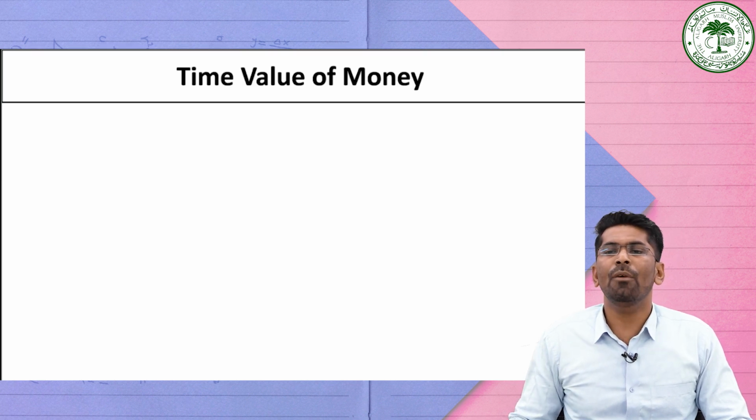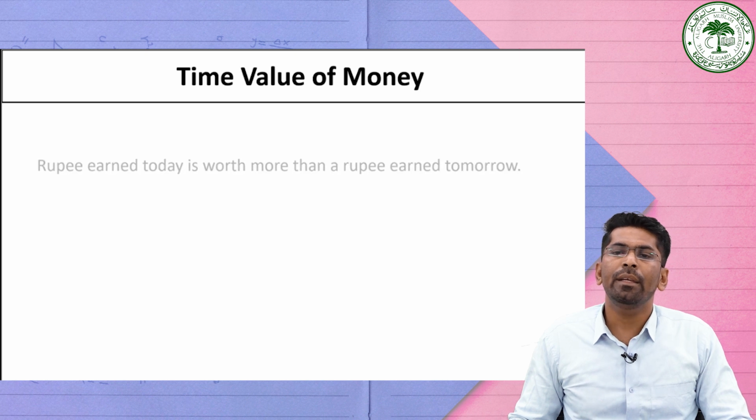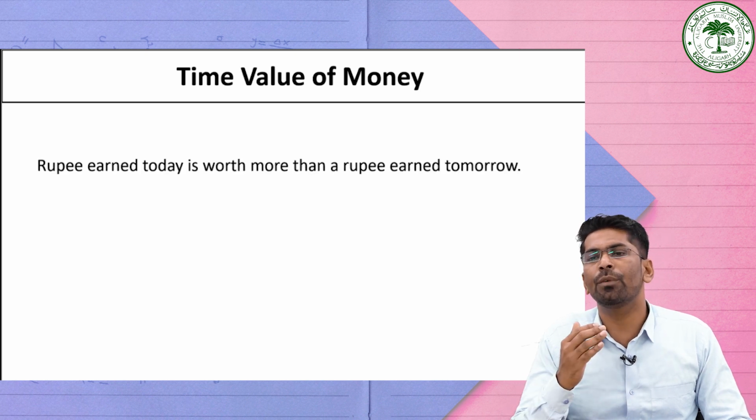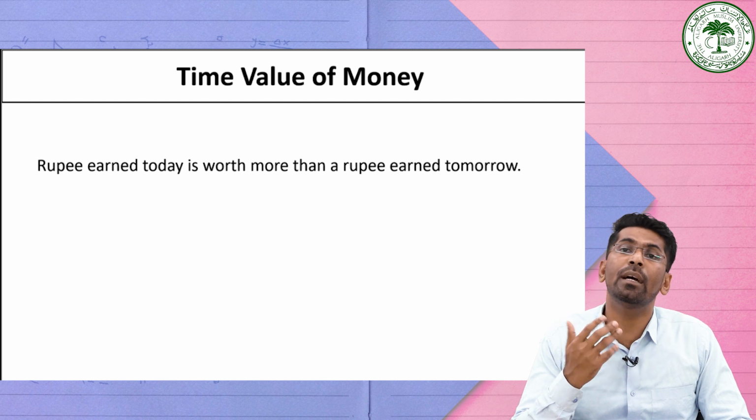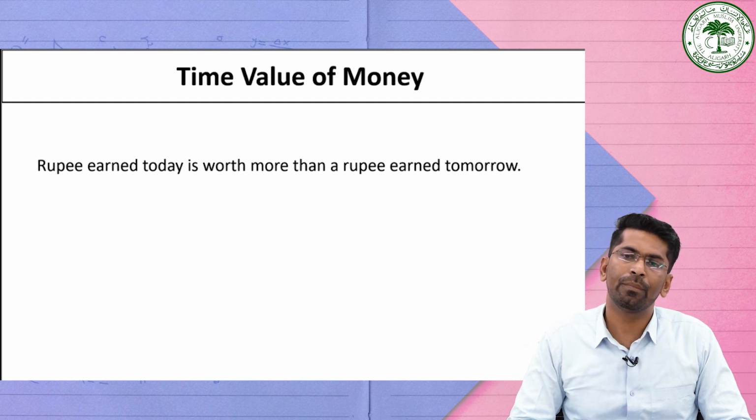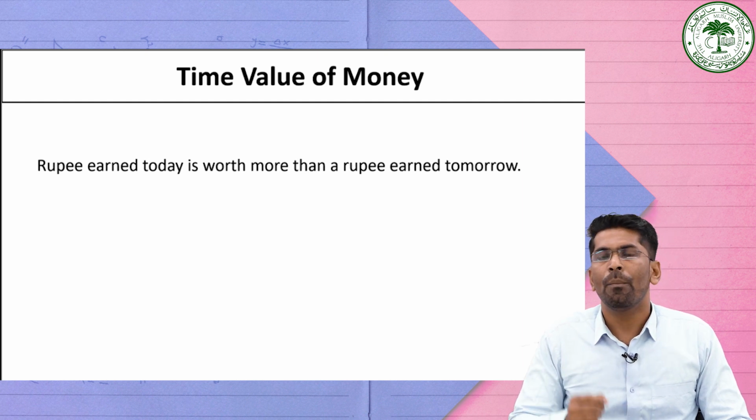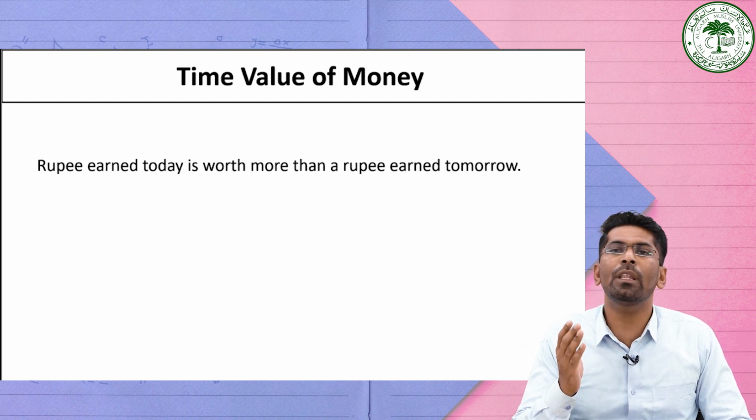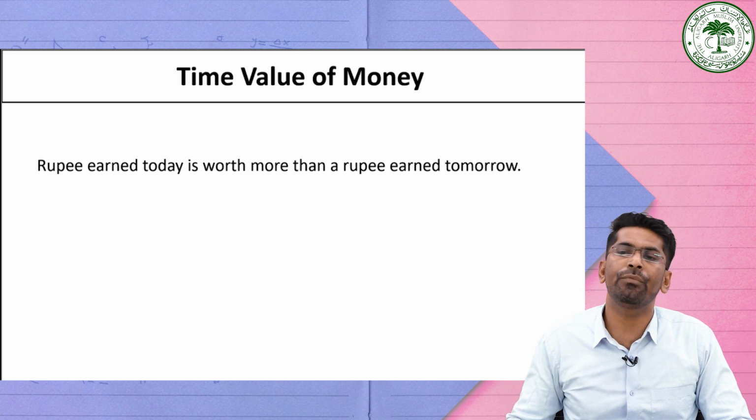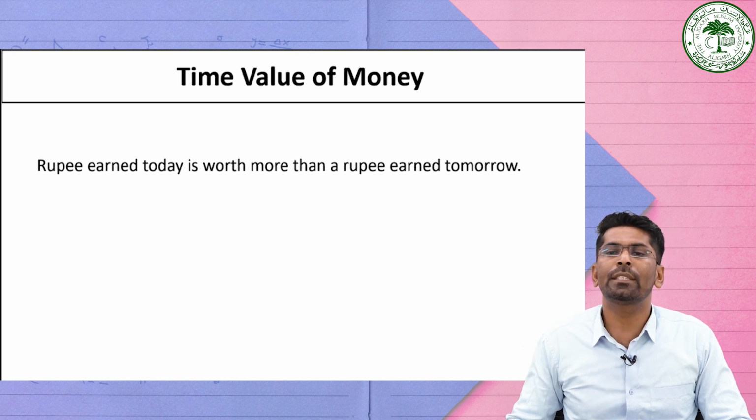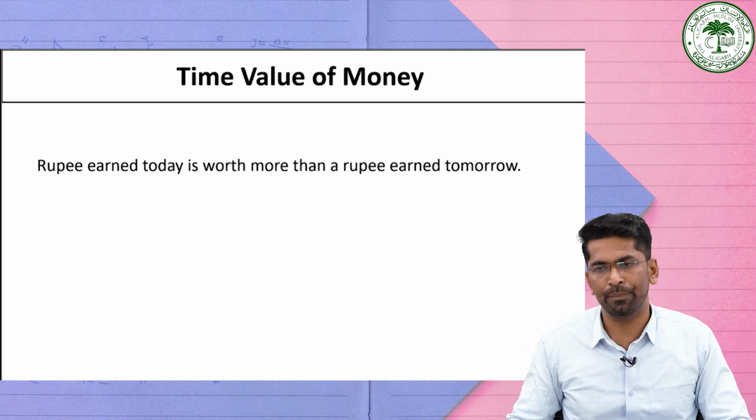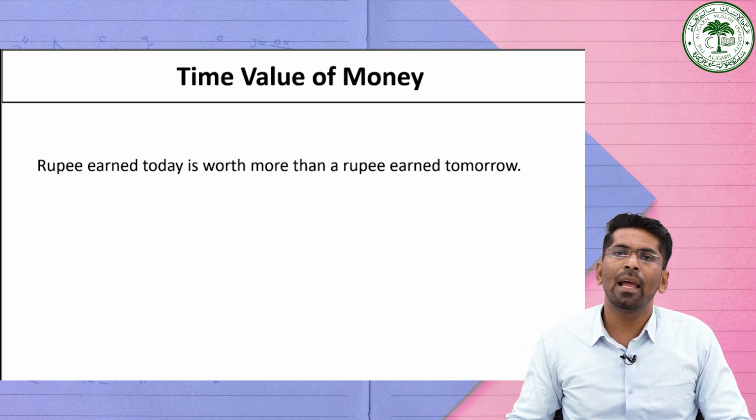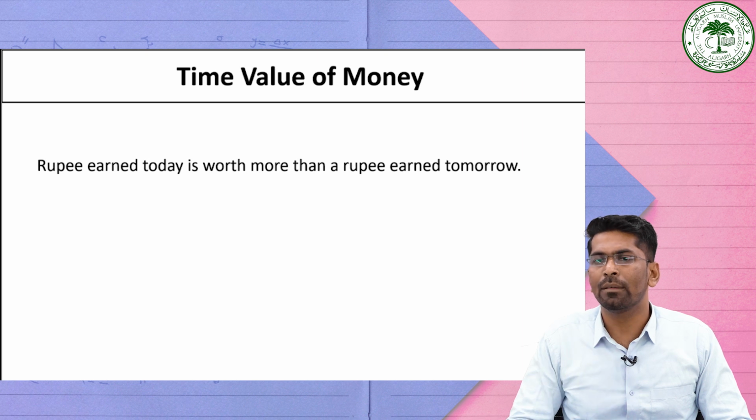We must have heard that a rupee earned today is worth more than a rupee earned tomorrow. Which means that money available today is worth more than the same amount in future due to its potential earning capacity. Do you think why it is so? Let me explain one example.